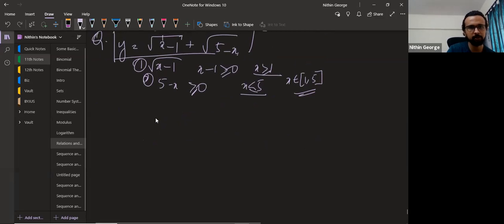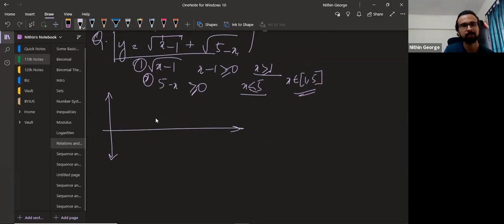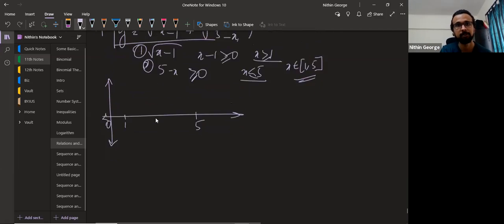I'll only consider values where x is between 1 and 5. That is a cheap trick here. This will be 0, this will be 1, and this will be 5. So between 1 and 5, that's all I'm considering. Now, what do I do here? We'll have to figure that out.